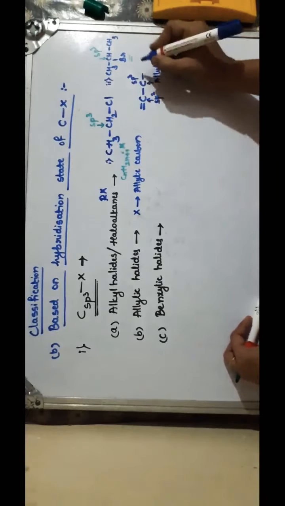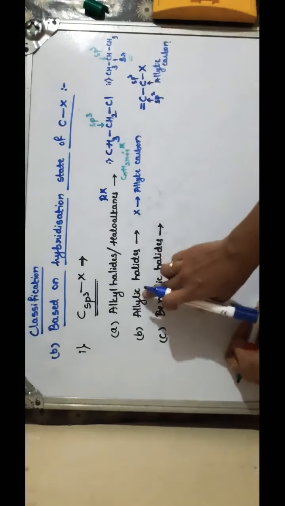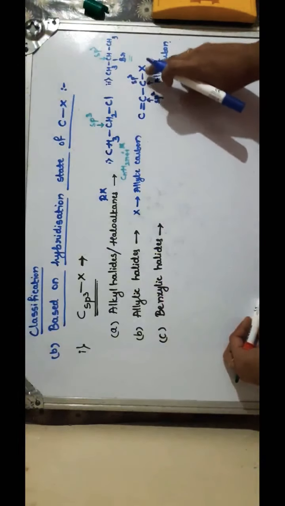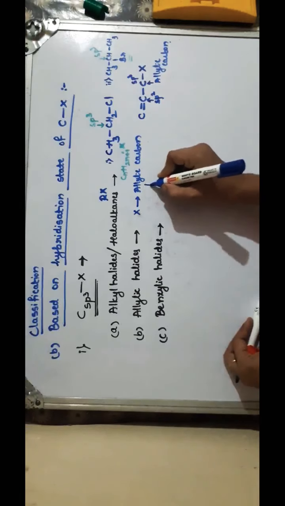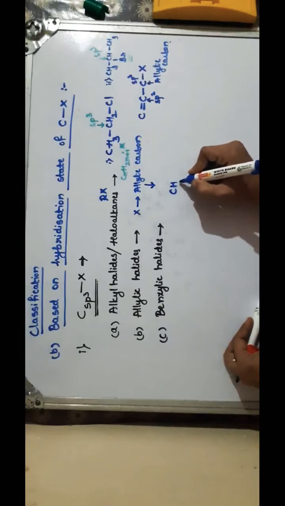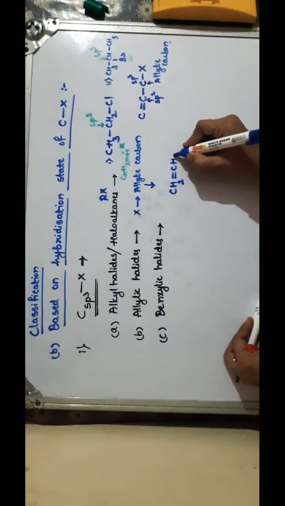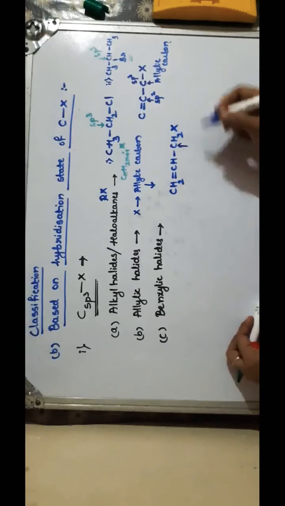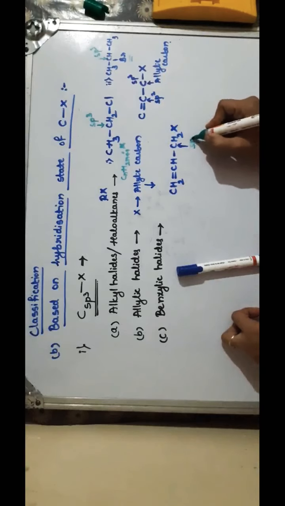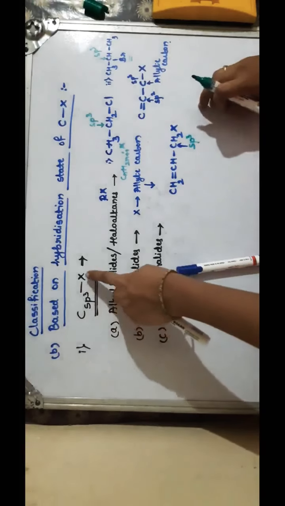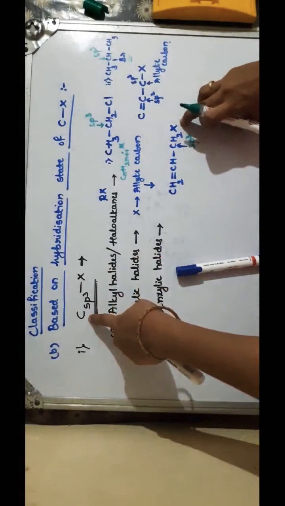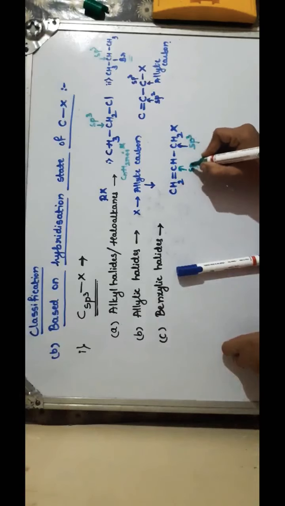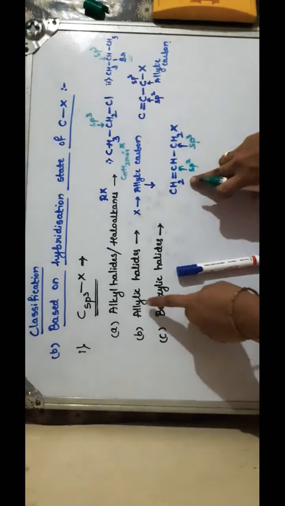If our halogen is present on this carbon, then it is called an allylic halide. I'll write an example. For an allylic carbon, we have CH2=CH-CH2X, where X may be any halogen atom. What is the hybridization state of this carbon atom? It is singly bonded, so it is sp3. So we are still dealing with halogen attached to an sp3 carbon, but this sp3 carbon is now attached to an sp2 carbon atom. So this is your allylic halide.